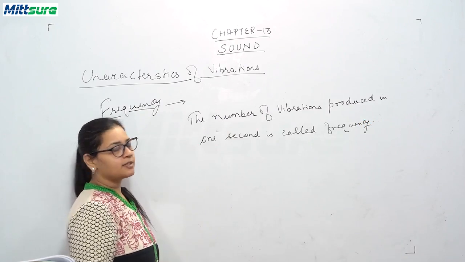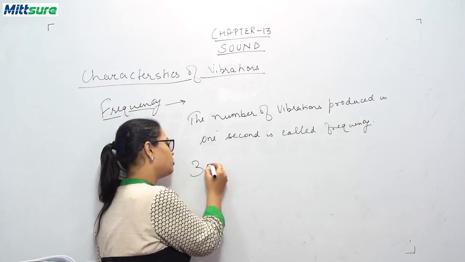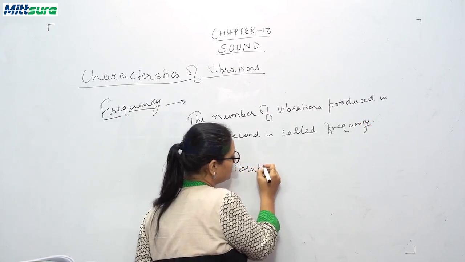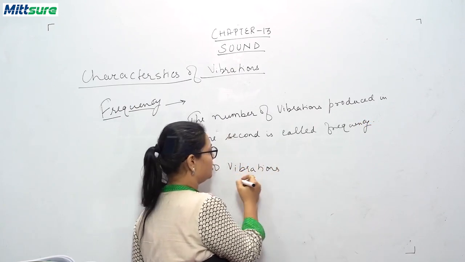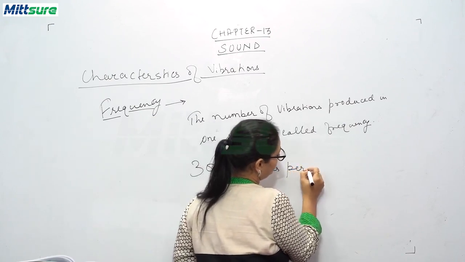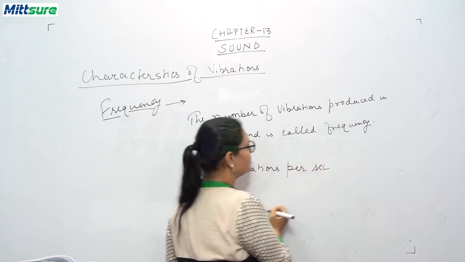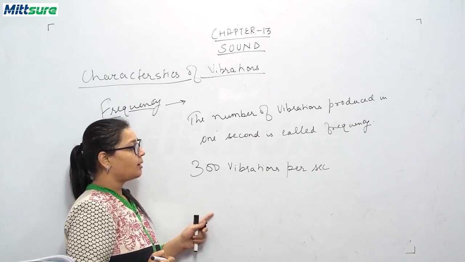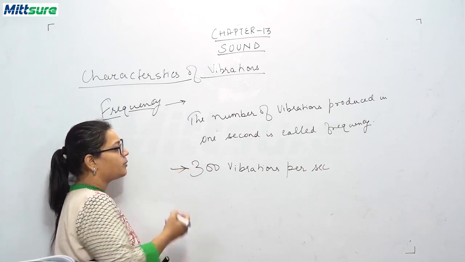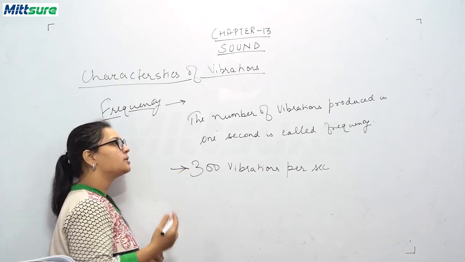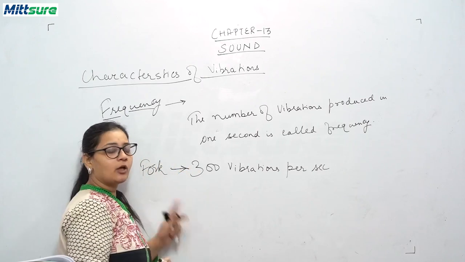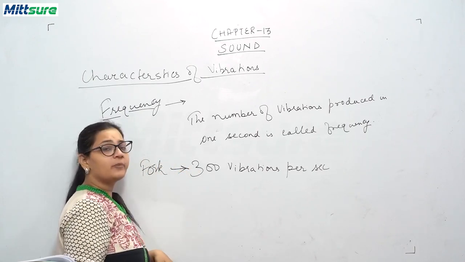Now suppose an object is making 300 vibrations per second. So that means the frequency of this object, suppose this object is your fork, is 300 hertz. This fork is producing 300 vibrations per second.